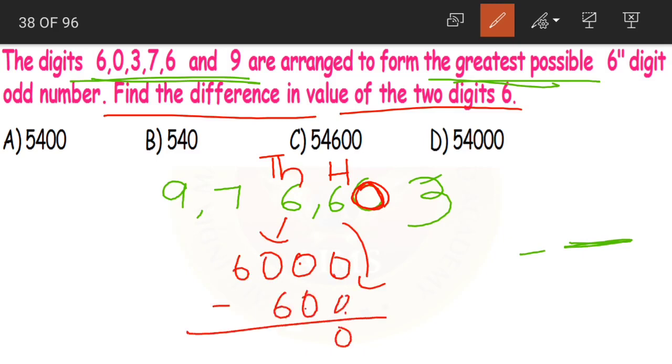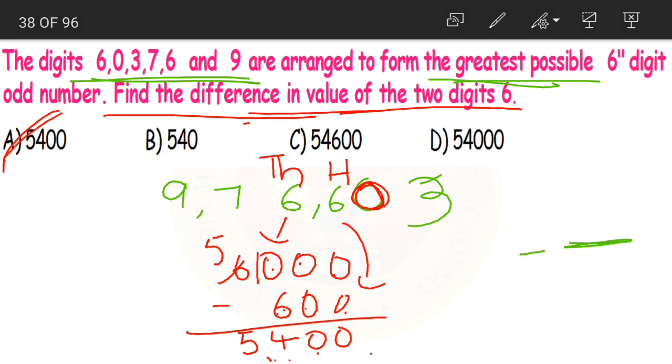0 minus 0, 0. 0 minus 6 is not possible, borrowing. 10 minus 6, 4 and 5. Yes children? So this is 5400. That is the value of the difference. So the difference in the value of the two digits 6, option A 5400, is our correct answer.